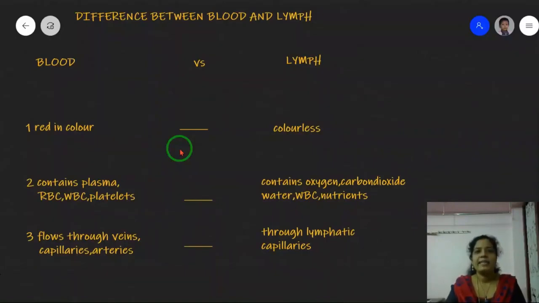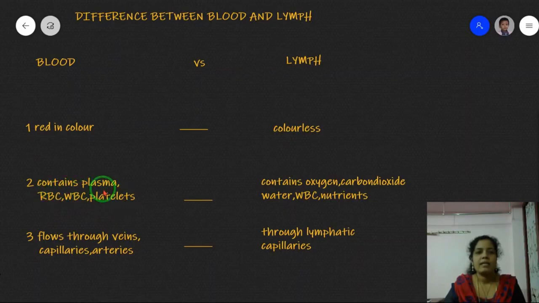Difference between blood and lymph. First point, blood is red in color. Lymph is colorless. Number 2, blood contains plasma, RBC, WBC and platelets.